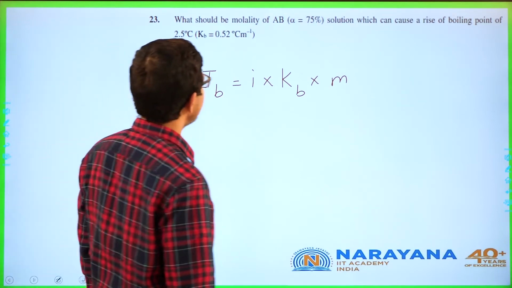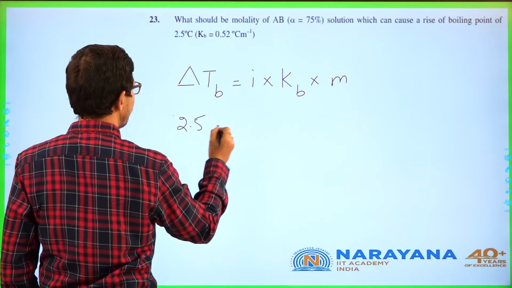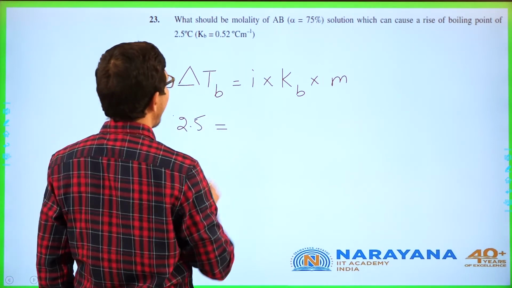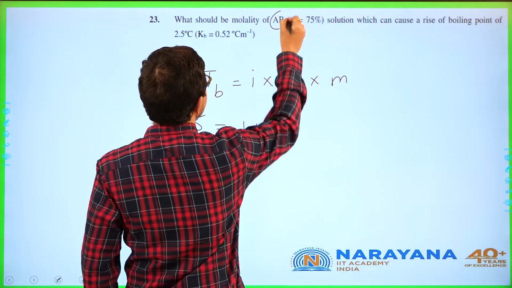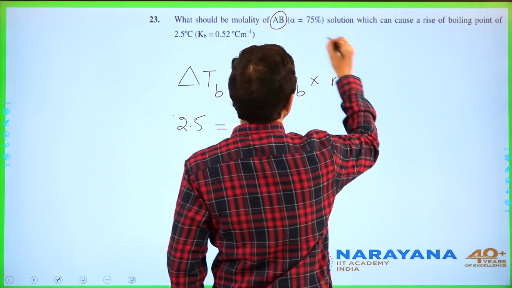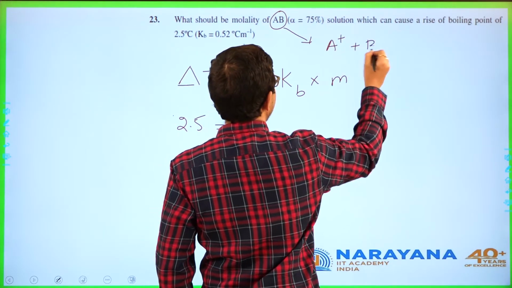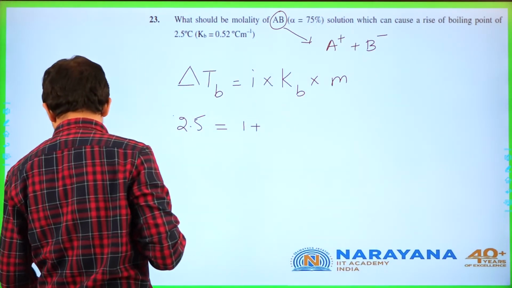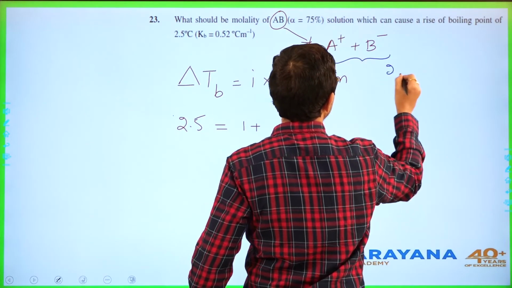So they have given how much? Rise of is 2.5. So 2.5 is equal to i means 1 plus n minus 1 alpha. It is AB. AB ionized to give what? 2 ions, A plus, B minus. So what will be the number of ions in that? So it is 2 ions.